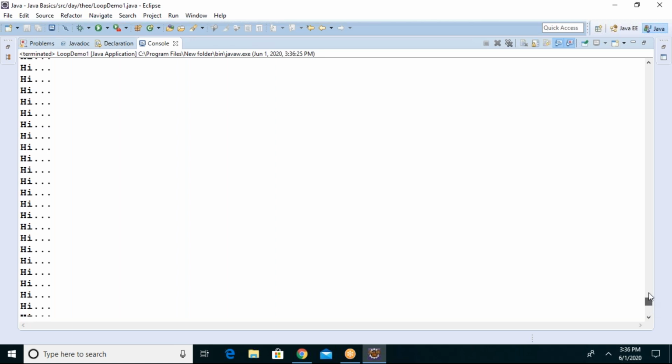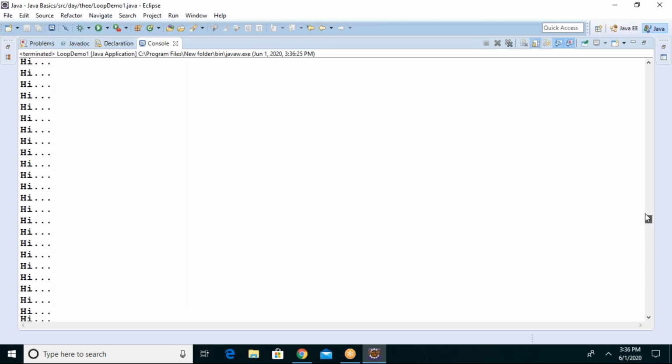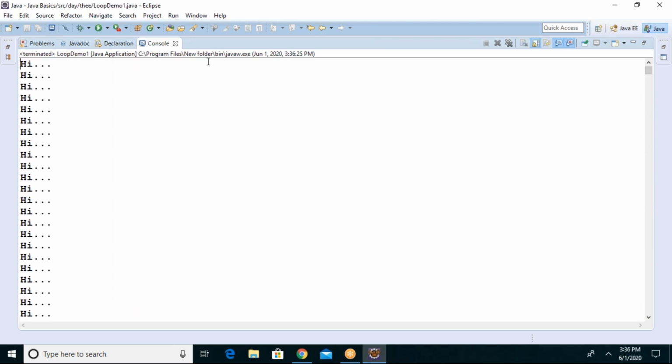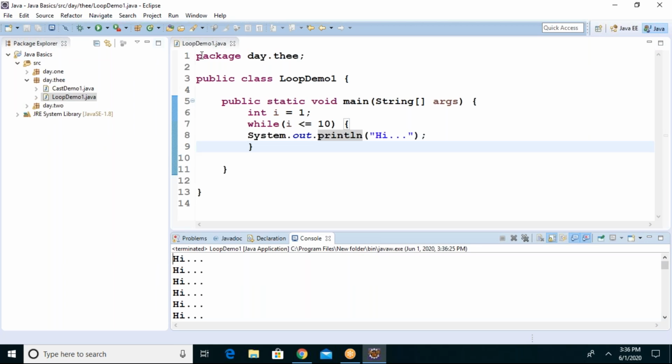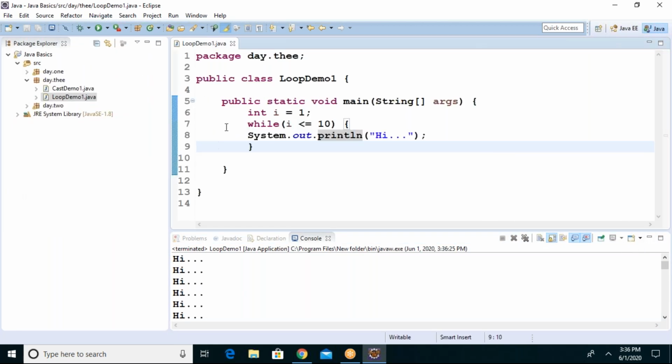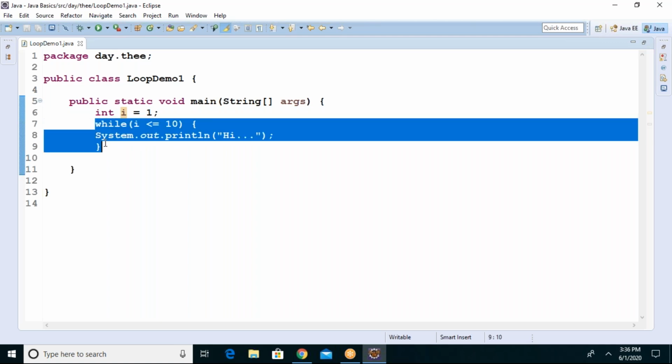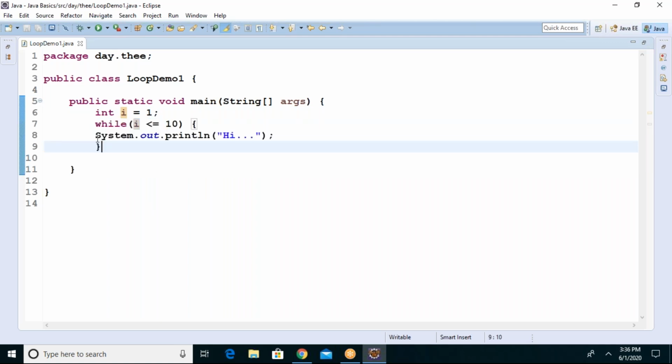See, I'll show you how many times it has printed. It keeps on printing, and the value is not changing. Because the loop has not stopped. What is the value of i right now? 1. Because the i value is not changing in this body, right? Are we changing the i value to 2, 3, 4, 5? No, we are not doing that. So it's always 1 only, always true.